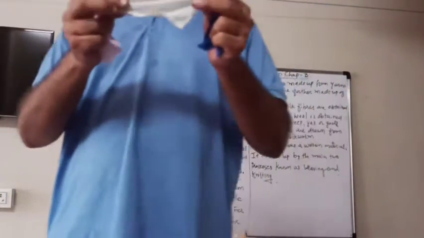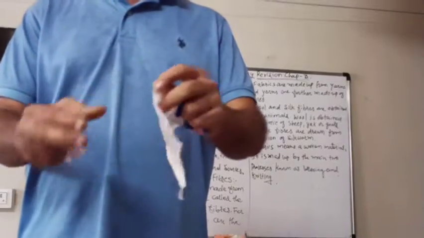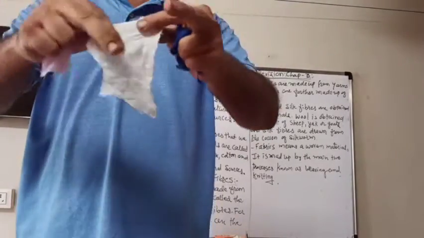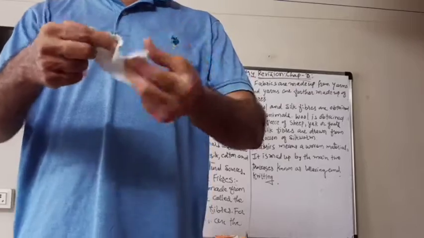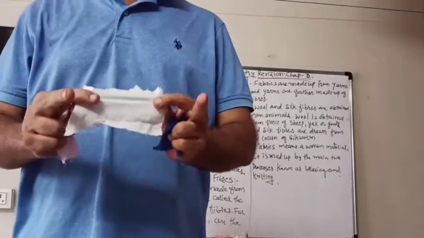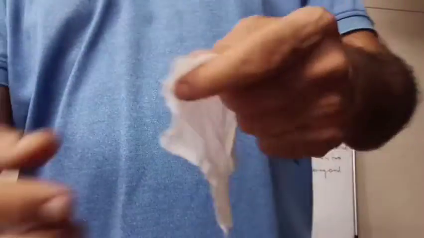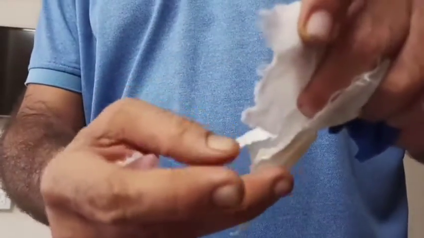Generally, when we see any type of cloth, it looks like a single material. But if you look at it very carefully, from far it looks like a simple and single material. But if you go nearer, then you will see that there are some threads coming out from them. You can see the small threads coming from it.